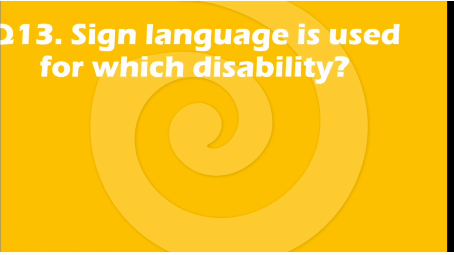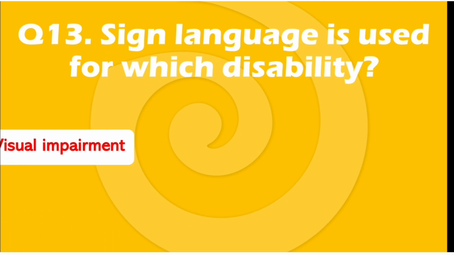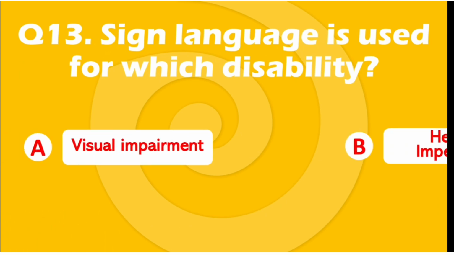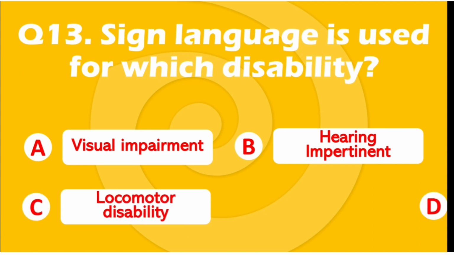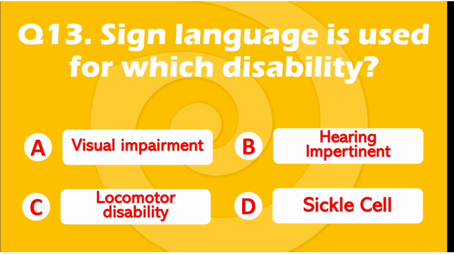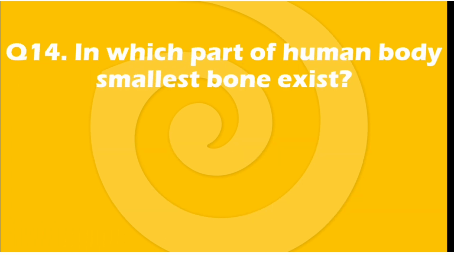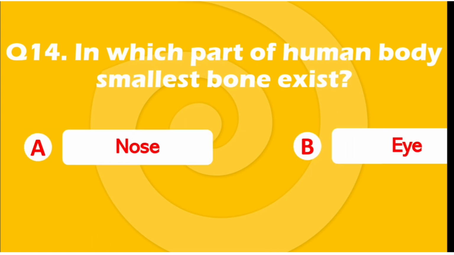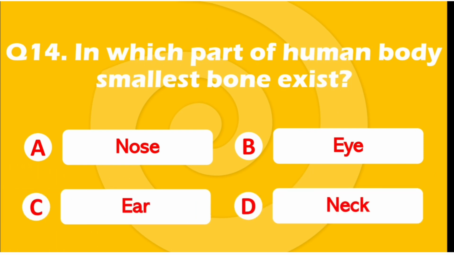Question number 13. Sign language is used for which disability? Options are option A, visual impairment, option B, hearing impairment, option C, locomotor disability, or option D, sickle cell. The right answer is option B, hearing impairment, HI. Question number 14. In which part of the human body does the smallest bone exist? Options are option A, nose, option B, eye, option C, ear, or option D, neck. The right answer is option C, ear.